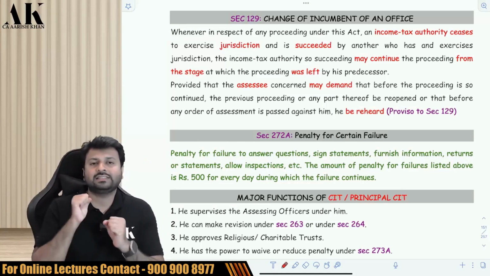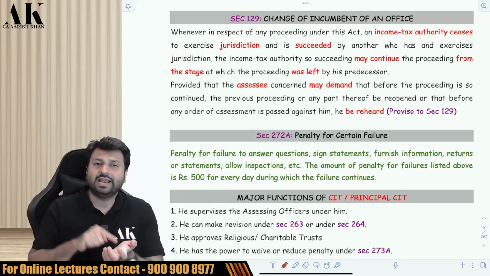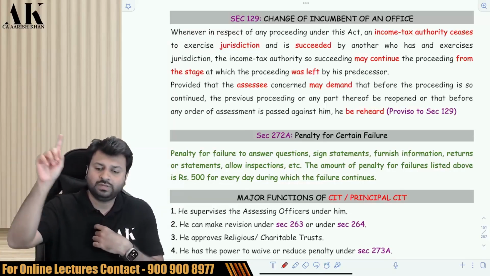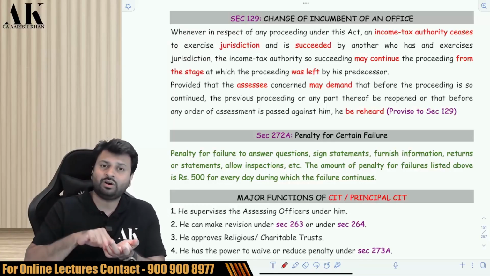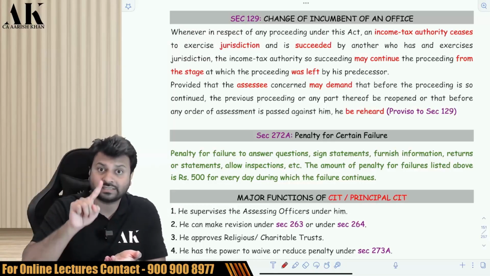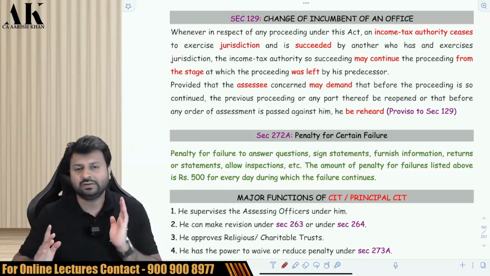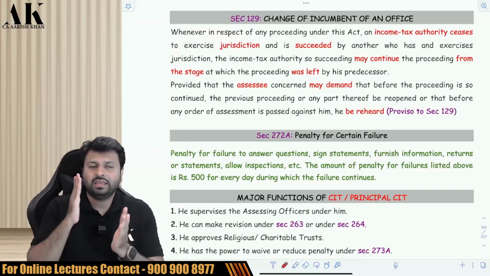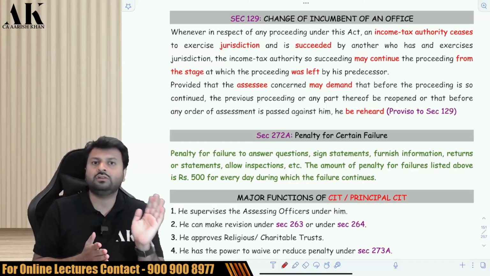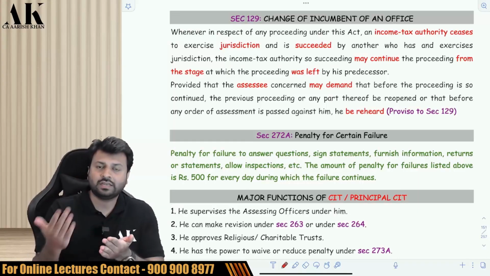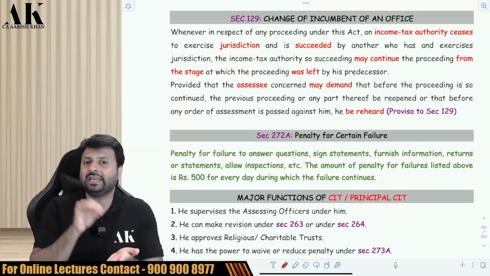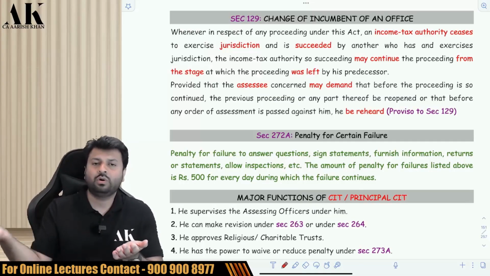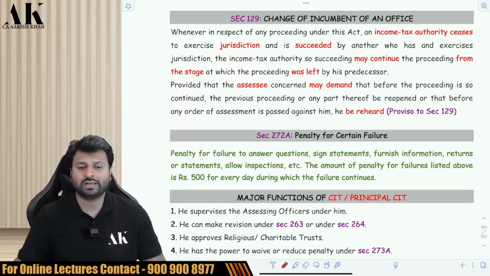But the assessee has the power to tell the new officer that whatever the previous officer has checked, please recheck that. So if the assessee requests that, then the new officer has to recheck all the items which have been checked by the previous assessing officer. This is the right which is given in section 129. By default, if an officer leaves in between, the new officer will continue the job from there itself. But if the assessee requests that please see the old matter also which was seen by the earlier officer, then in that case the department has to see the old matter also. This is what section 129 has to say.